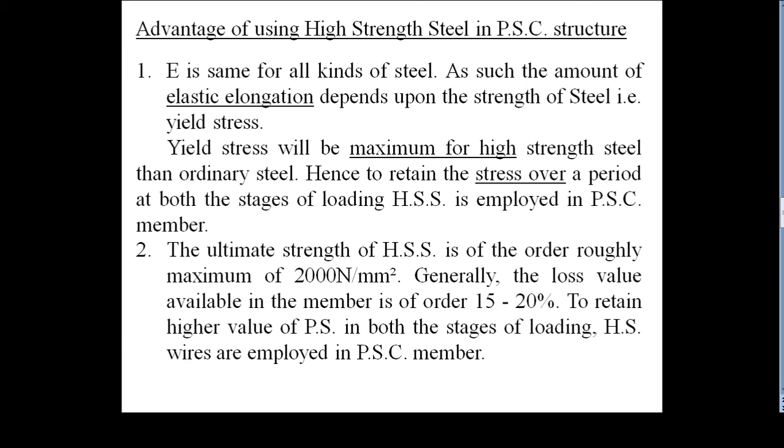That is, we know that the losses will take place in the order of 20 to 50% of the total strength or stress available in your member. That will depend upon the availability of the tensile strength or ultimate strength in your member.